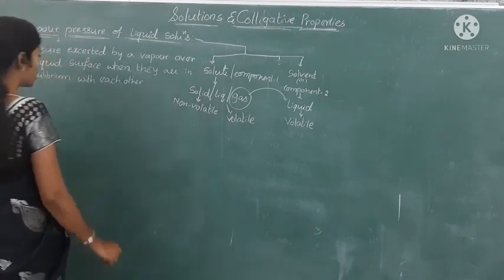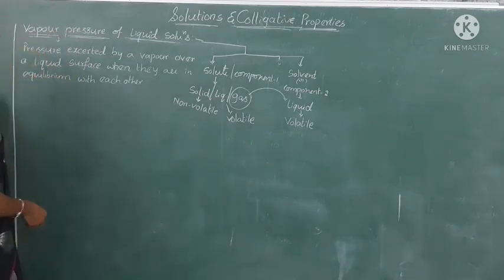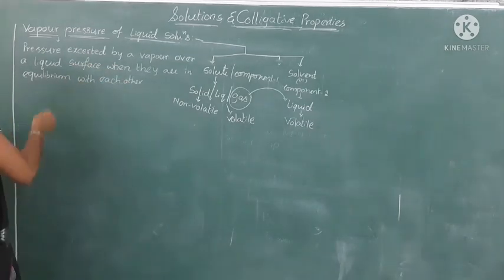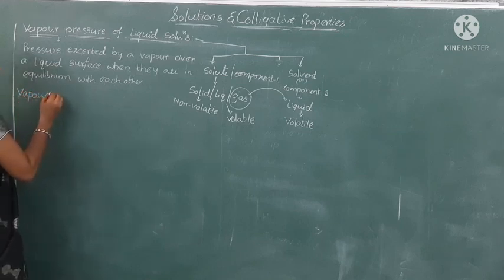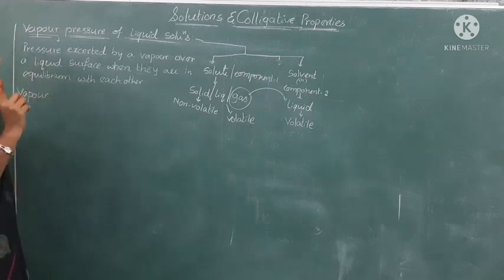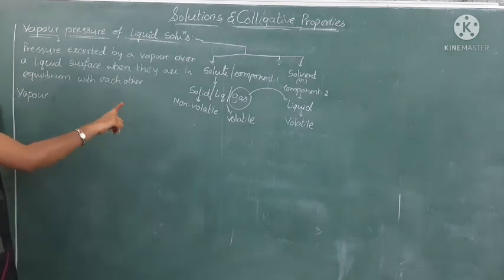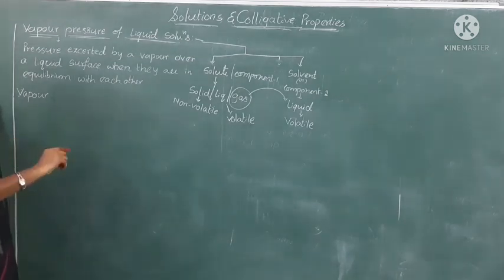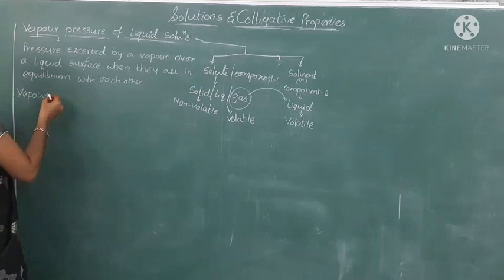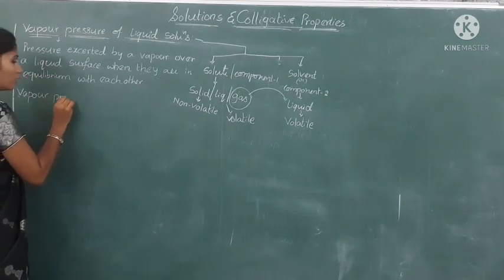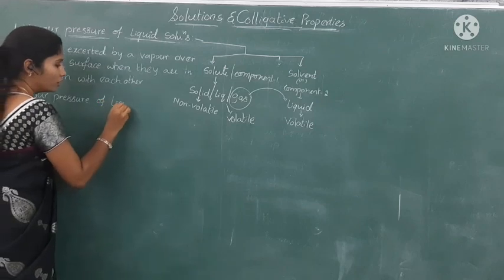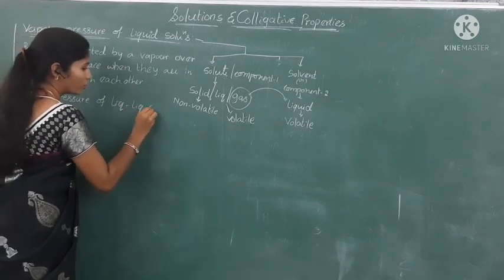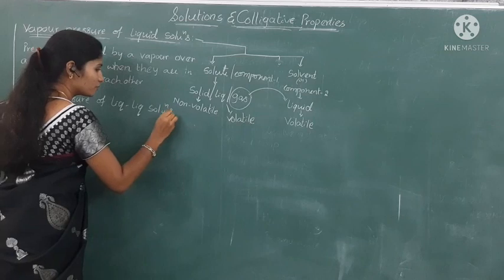Okay, now let us talk about the vapor pressure of liquid solutions. In this heading we are going to discuss two concepts: one is the vapor pressure of liquid solutions and another is the vapor pressure of solid in liquid. Vapor pressure of liquid solutions.